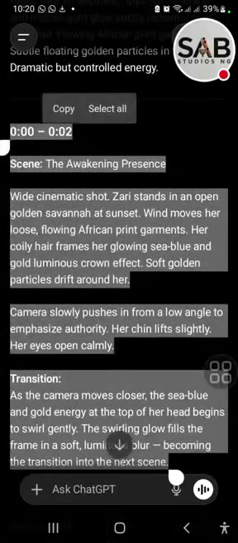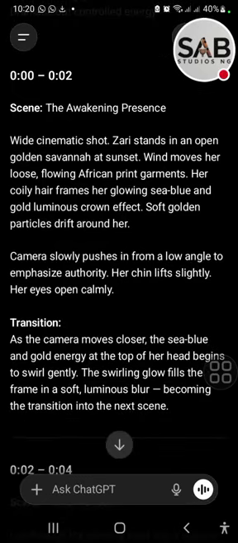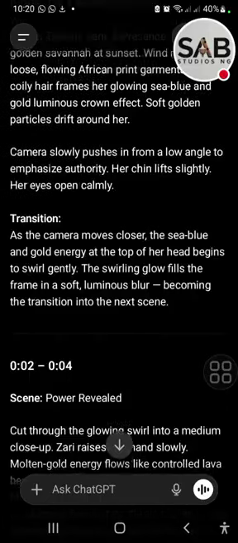So the first scene is Zari stands in an open golden savanna at sunset. Wind moves her loose flowing African print garment. Her coily hair frames her glowing sea blue and gold luminous crown effect. And then there's a transition, right?